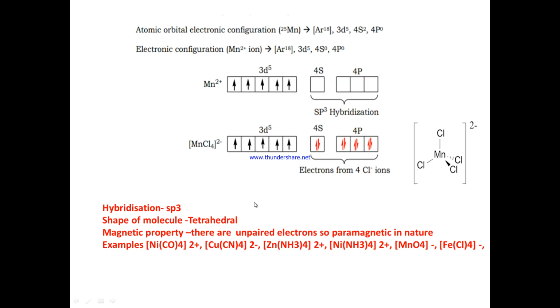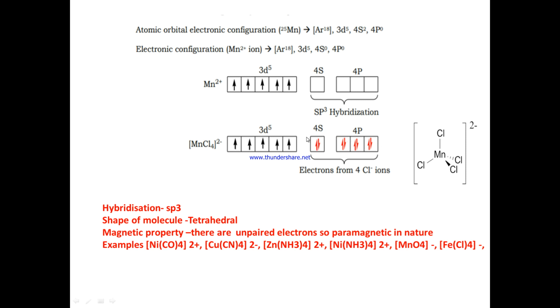The next example is also a tetrahedral complex, MnCl4 2-. Manganese has atomic number 25, and this is the configuration. So Mn2+. You should calculate the oxidation state, and it is Mn2+. Plus 2 means we are removing 2 electrons, and now we write the atomic orbital diagram. Here we can see the vacant orbitals 4s and 4p. Now the ligands are coming and joining these vacant orbitals. You can observe here the 4 chlorines donating 2 electrons each.